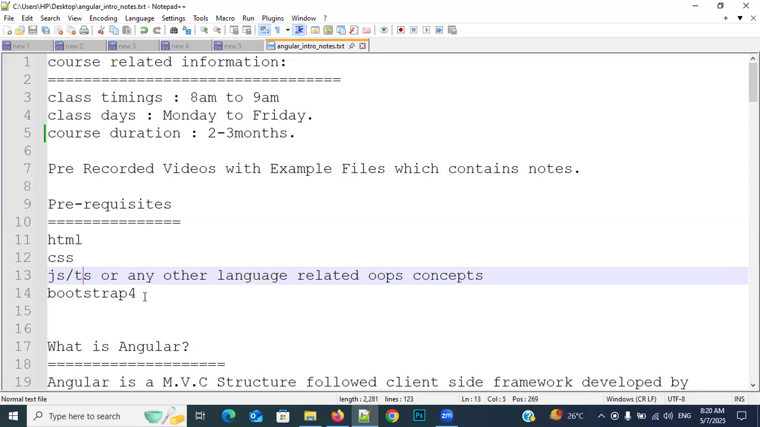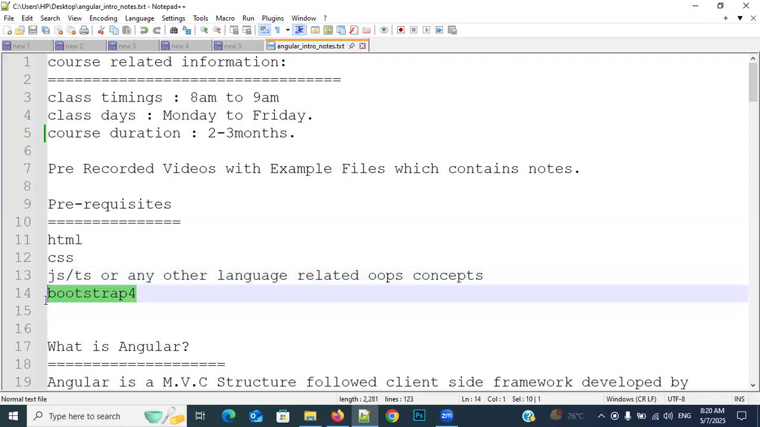Then after, we need Bootstrap knowledge also. At least we need to have Bootstrap related knowledge. I'm going to give you, as a part of the course, the grid system, which is used for responsive design. Understand my point? Bootstrap grid system related knowledge I will give you as a part of the course. So these are the prerequisites.